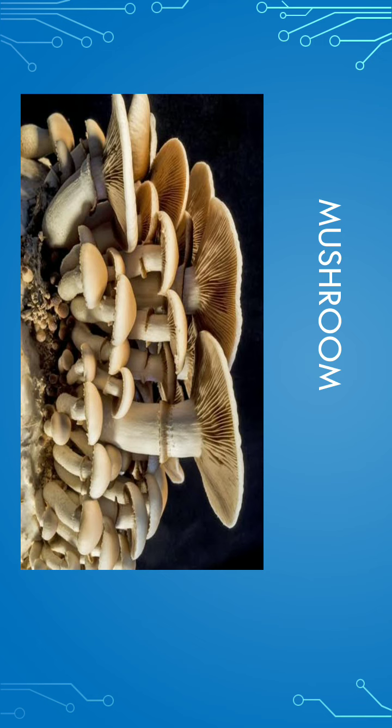So this is regarding yeast, then mold and mushroom. Yeast reproduces by budding; molds and mushrooms reproduce by spores. Some varieties of mushrooms can be eaten also. So they can be useful and also harmful, because some of the mushrooms can be poisonous too. So this is all about yeast, mold and mushroom.